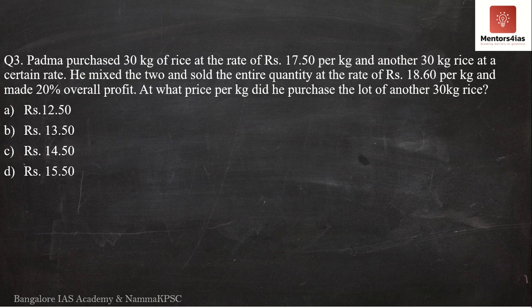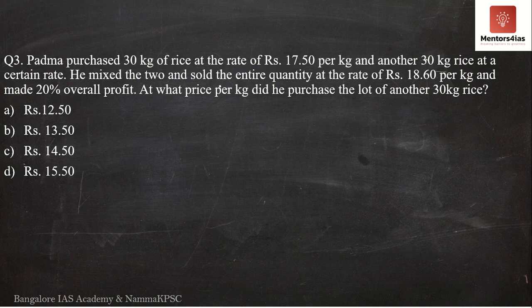Now again, this question is similar to the previous two questions except with a small twist. What is the twist? Now they have given the quantity of the first variety of rice, which is 13 kgs, which was purchased at rupees 17 and 50 paise per kg. The second quantity is 30 kgs of the other variety. However, the rate at which this particular rice has been purchased is not given.